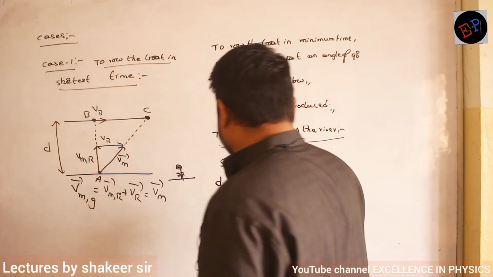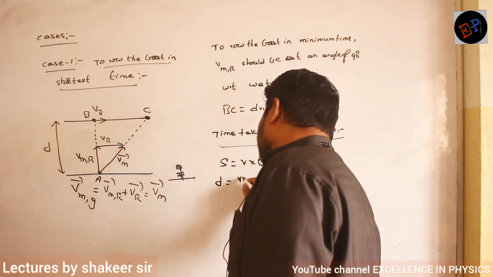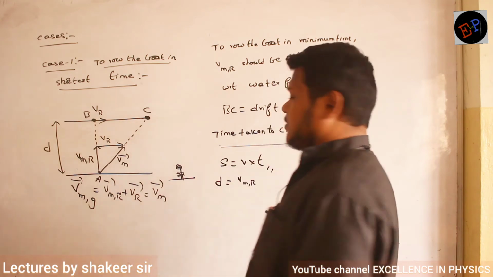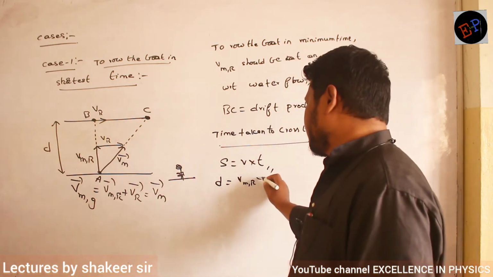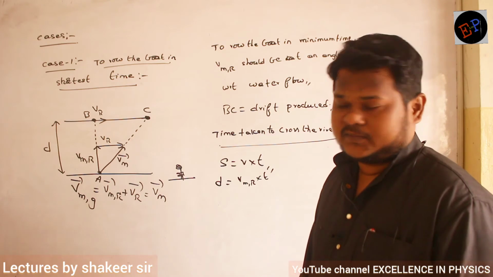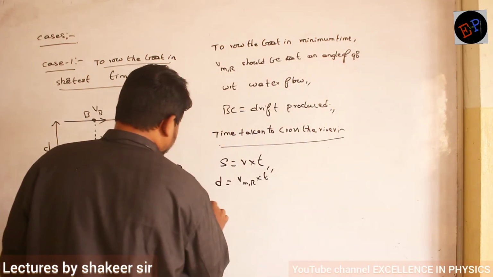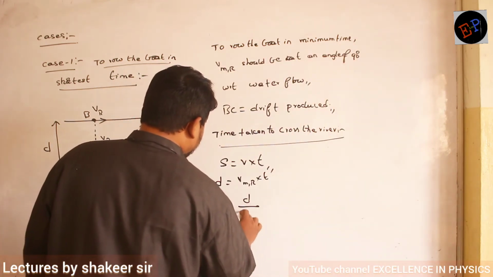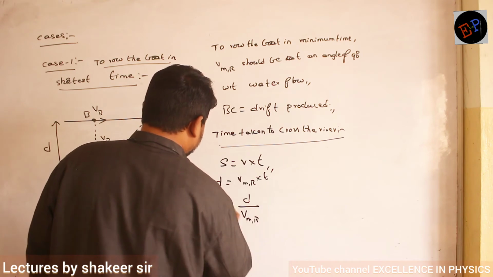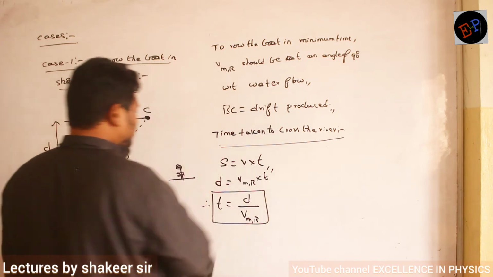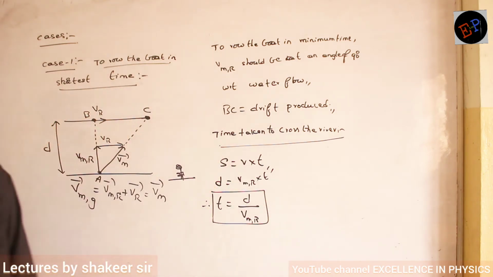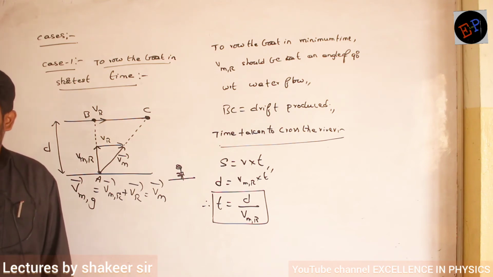So therefore what I will write: displacement equals velocity, which here means velocity of man with respect to river, multiplied by time taken. So what is the time taken to cross the river? Time taken is d divided by the velocity of man with respect to river. In this amount of time, the person will cross the river. Are you able to understand?